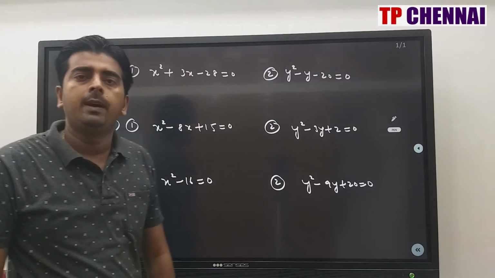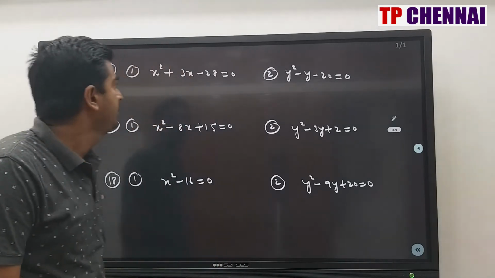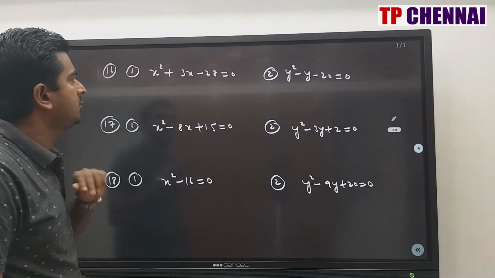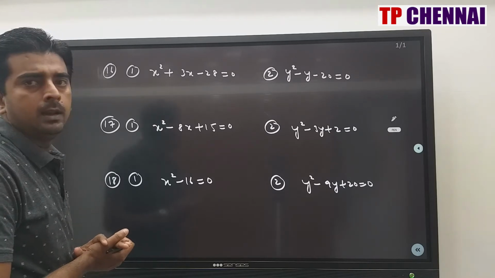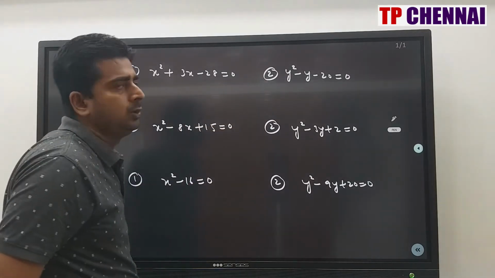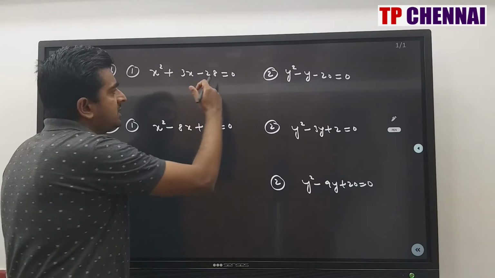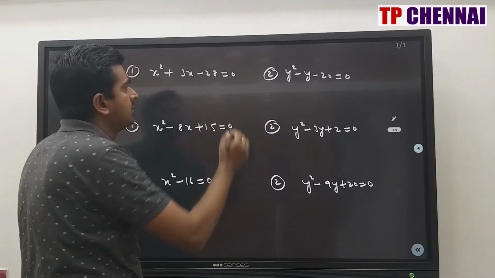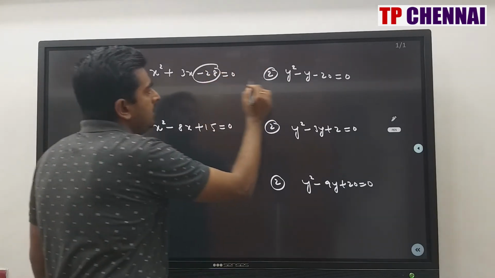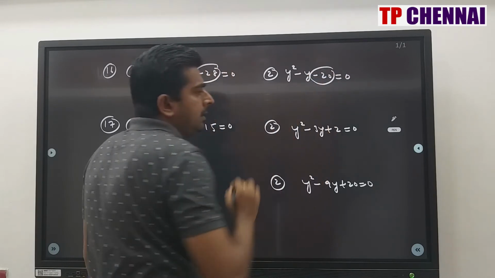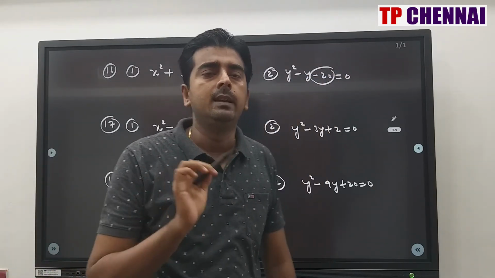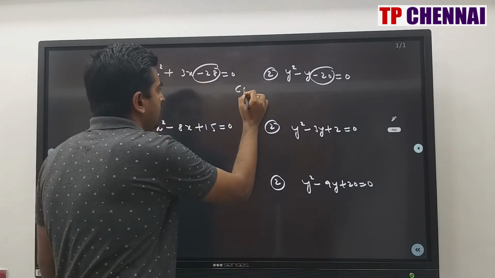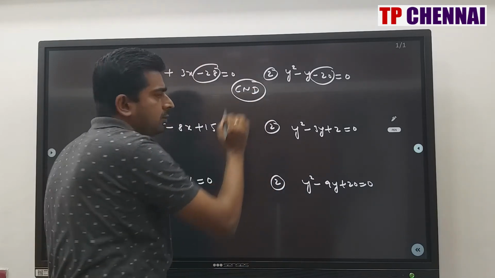So now we will see 5 quadratic equations. So first one, x square plus 3x minus 28 is equal to 0, y square minus y minus 20 is equal to 0. Now when you observe these two equations, you will find that constant values are negative in both the equations. You are having minus 28 here, you are having minus 20 here. Whenever both the constants are negative, what is your answer? C and D. My answer is C and D directly. No need to solve also.